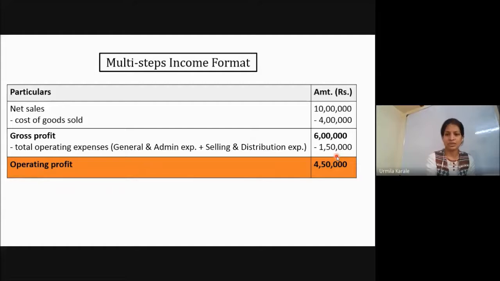So you can see, if you have generated sales of 10 lakh and 4 lakh is the direct cost relating with the manufacturing, then you'll be getting 6 lakh rupees gross profit, out of which business related expenses other than manufacturing expenses, that is office and selling and distribution related expenses, are 1,50,000. So obviously the profit generated out of business operations comes to 4,50,000.